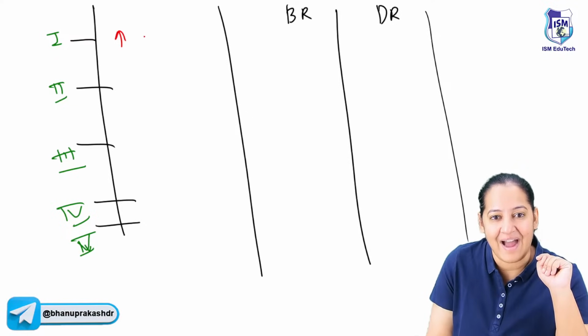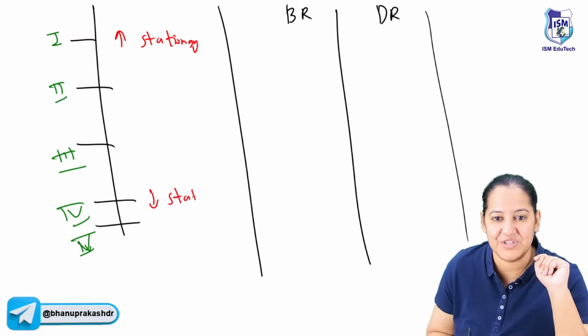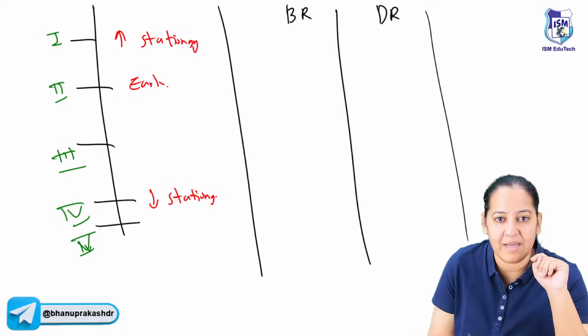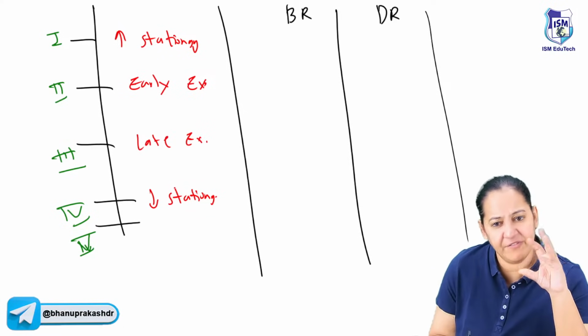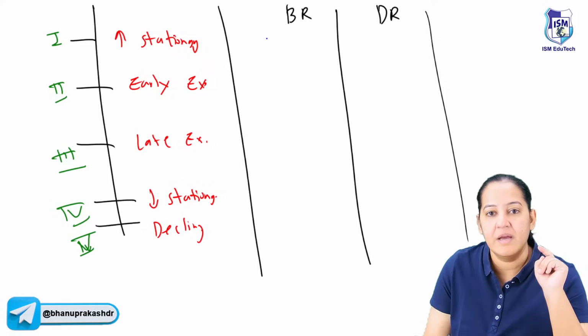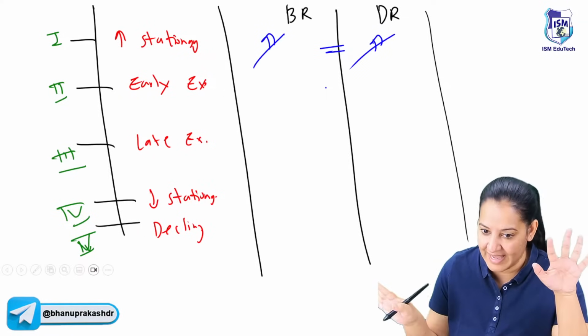The first is high stationary, and the fourth one is low stationary. In both of them, the population is constant. Stage 2 is early expanding. This one is late expanding. And the fifth is always declining; the population is declining. Now the birth rate and death rate: in the first, the birth rate is very high, the death rate is very high, and they are equal and cancel each other out.